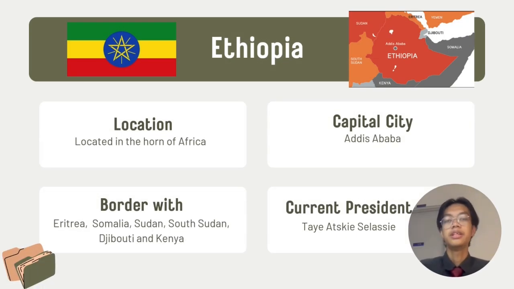So first of all, Ethiopia is located in the Horn of Africa, which means it is located in the peninsula region of Africa. Besides that, Ethiopia shares borders with Eritrea, Somalia, Sudan, South Sudan, Djibouti, and Kenya. Next, the capital city of Ethiopia is called Addis Ababa, and the current president of Ethiopia in 2025 is Haile Selassie.